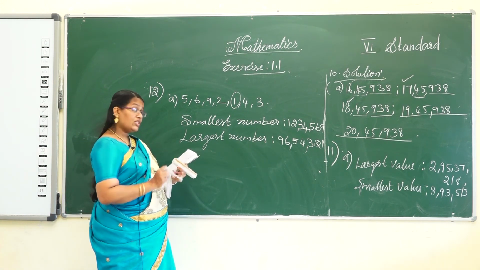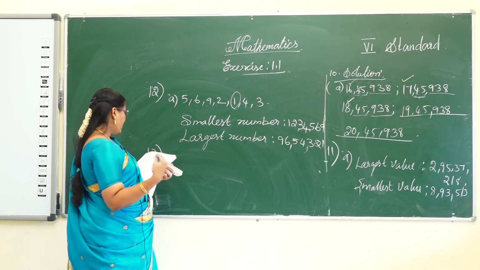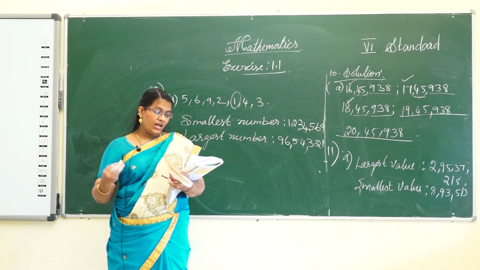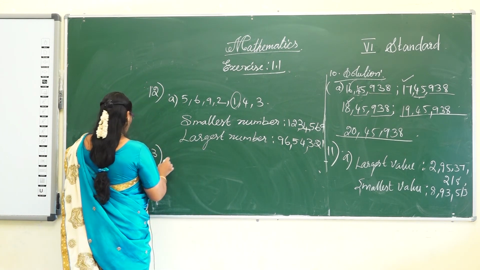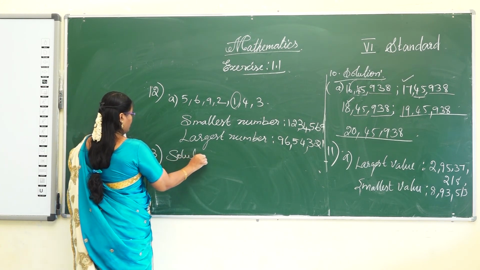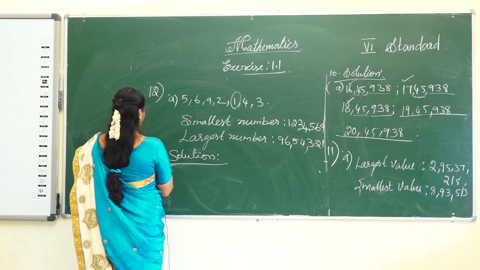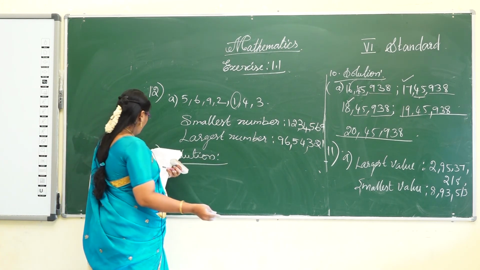Final problem of this exercise, the 13th: find the difference between the place value of 5 and 2 in the given number.